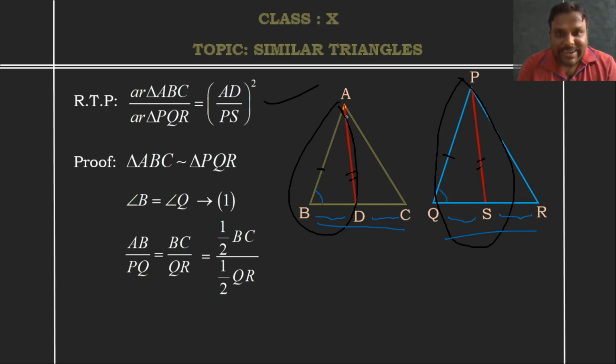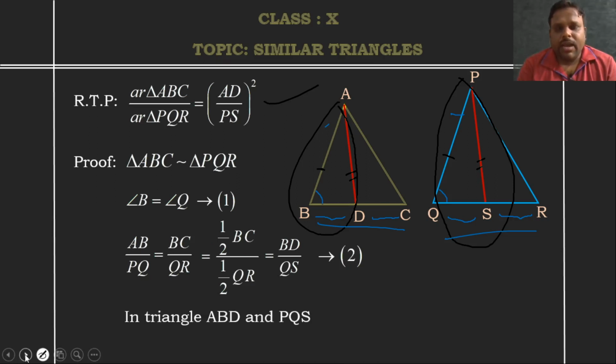Since we are trying to consider the ABD part and the PQS part, I am considering BD. So half BC can be written as BD and half QR can be written as QS. Therefore AB by PQ is equal to BD by QS, since AD and PS are the medians. This is the second equation. Now we come to triangle ABD and triangle PQS.